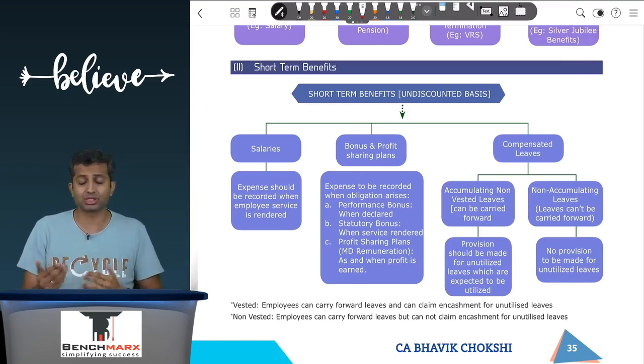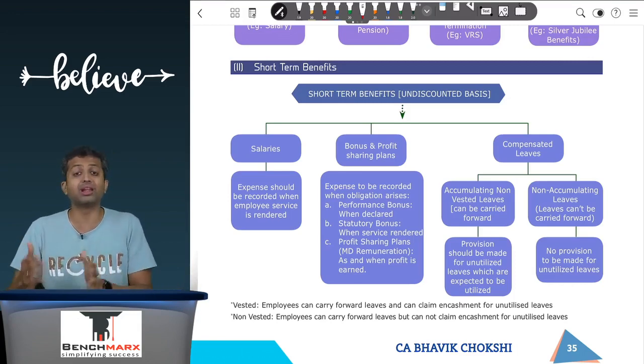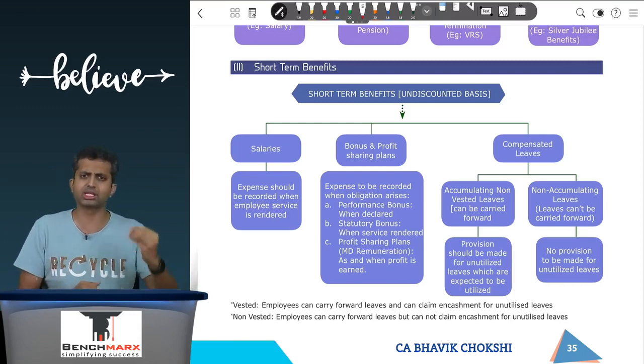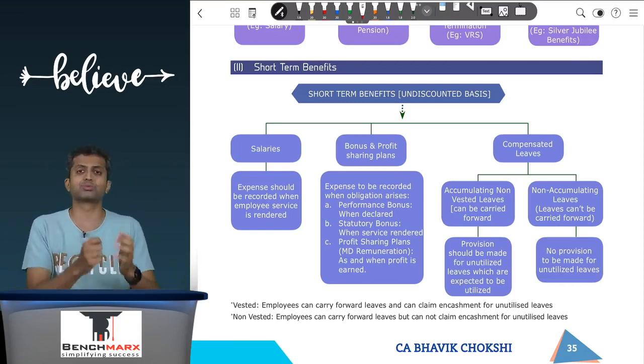However, based on past experience, if it is seen that out of those 15 unutilized days, only 10 days are going to be utilized, then you create a provision only for the expense that you expect to be incurred, that is to the extent of 10 days. You will create a provision for the leaves which are unutilized and expected to be utilized.